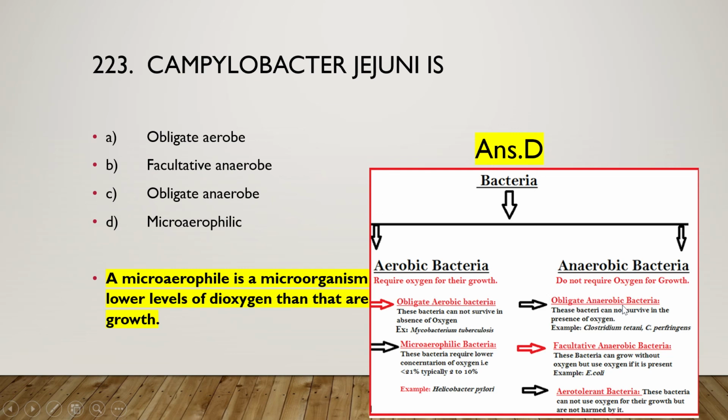Obligate anaerobes cannot survive in the presence of oxygen, and facultative anaerobes can grow without oxygen but use oxygen if it is present. Okay, and aerotolerant bacteria cannot use oxygen for their growth but are not harmed by it. That means they are tolerant to air.